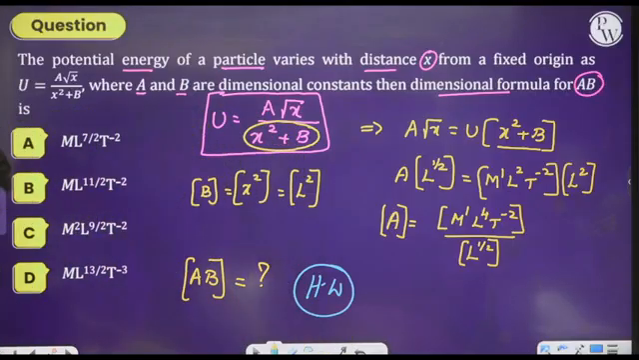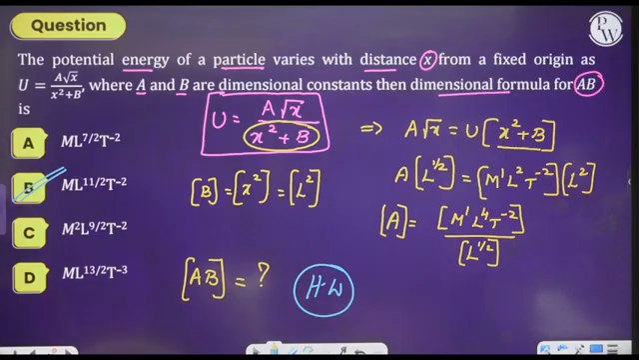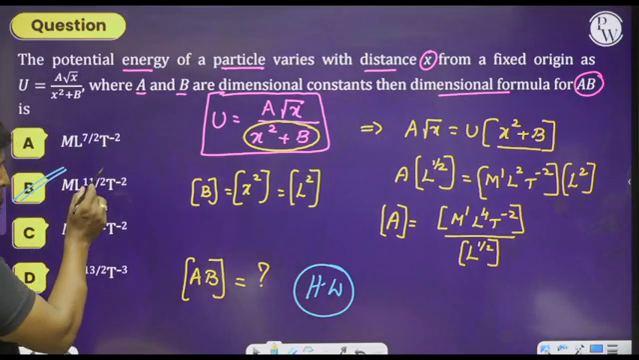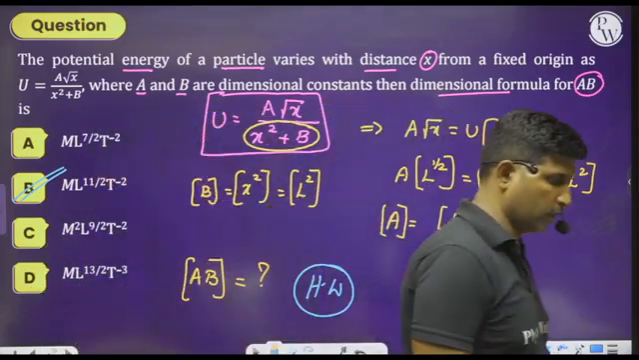And reply with your answer. How much are you getting? Okay. I hope you can easily do this problem without any hesitation, and you should get the answer, that is option B. So please think about this. If you multiply A into B, then you will get M to the power of 1, L to the power of 11 by 2, t to the power of minus 2.